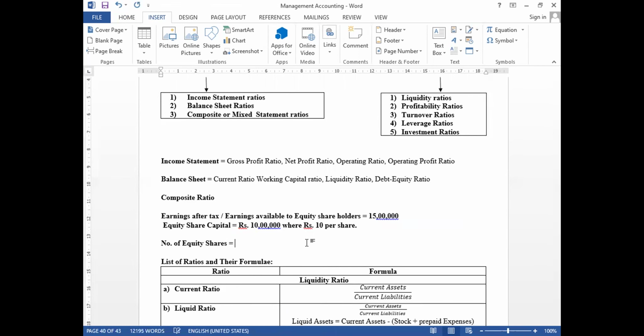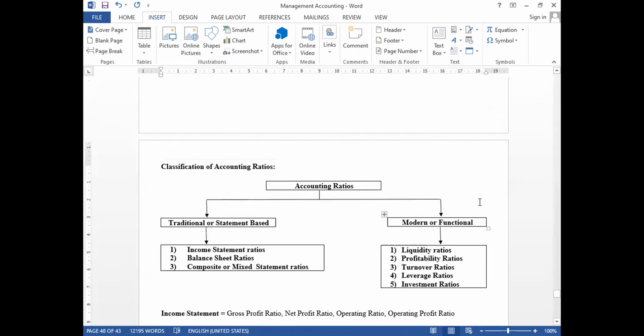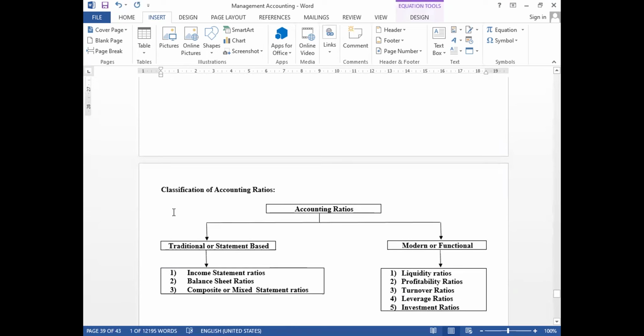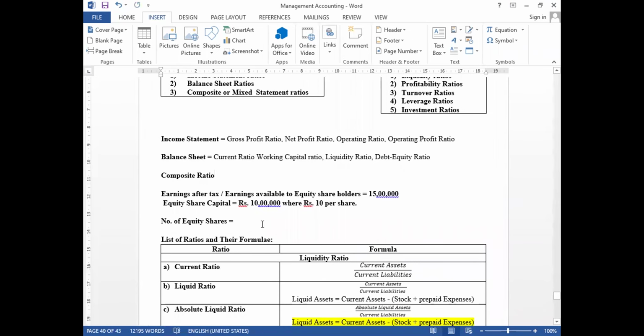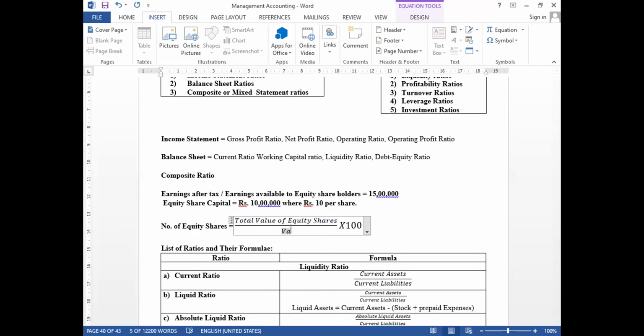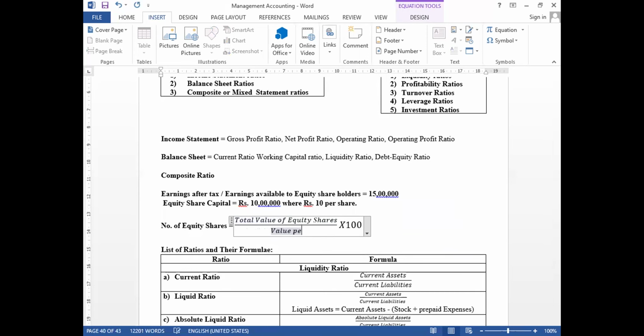Number of equity shares is equal to total value of equity shares divided by value per equity share.